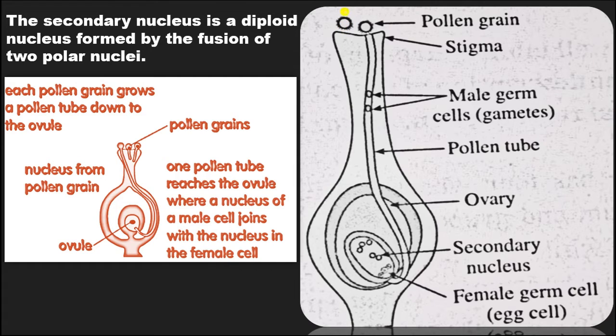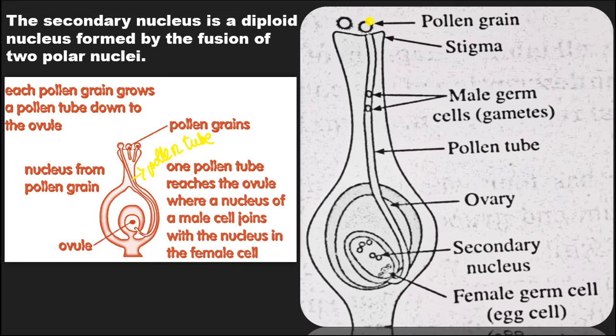For example, you see, there are two pollen grains fallen over here, and each pollen grain grows a pollen tube down to the ovule. Okay, so this pollen tube is a very thin, thread-like tube. See this very thin thread-like tube. The pollen tube is a very thin structure. So this is the pollen tube, as I told you.